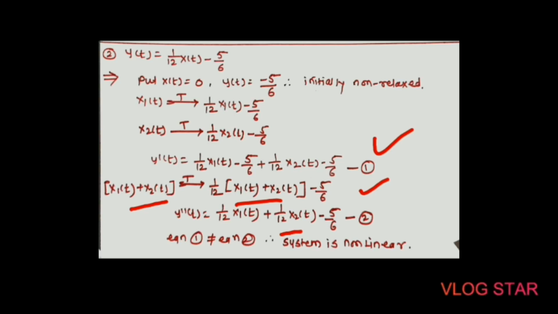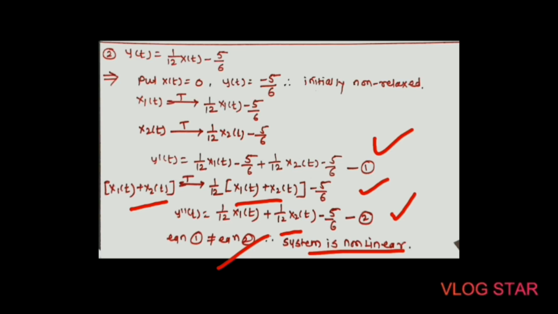So again we have to compare equation number 1 and equation number 2. After comparison we find that equation 1 is not equal to equation 2. Hence the given system is a non-linear system. Here remember one point. For the linearity condition, if we apply 0 input, then the output must be 0.